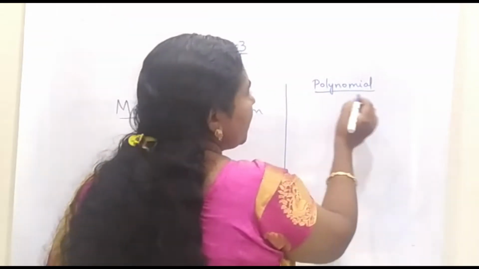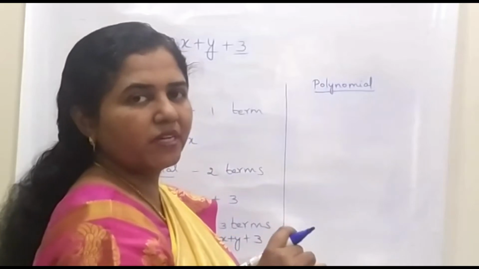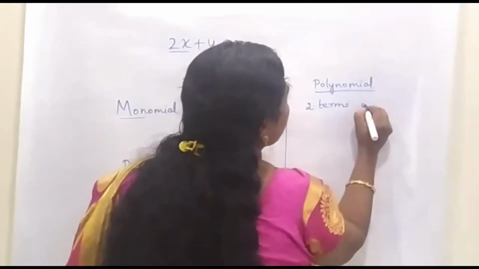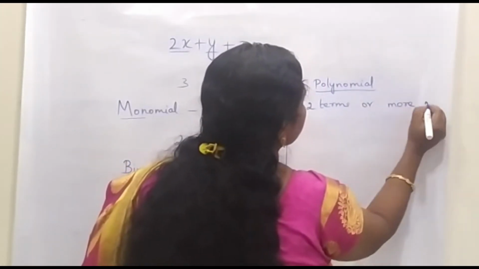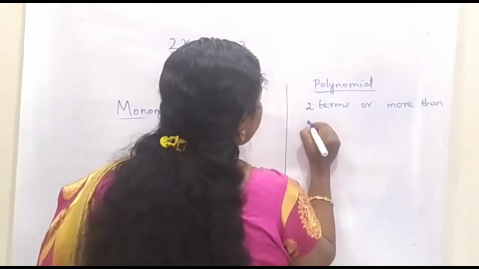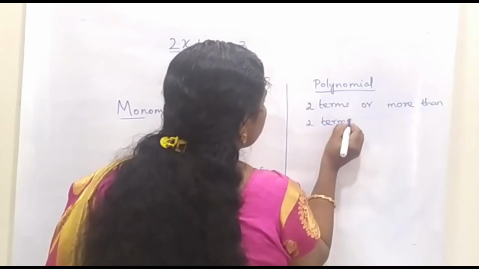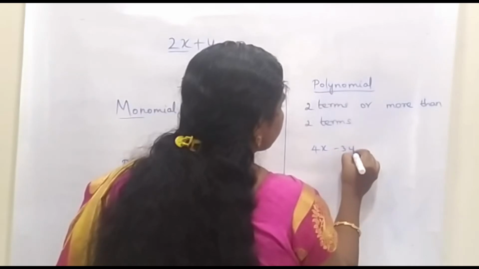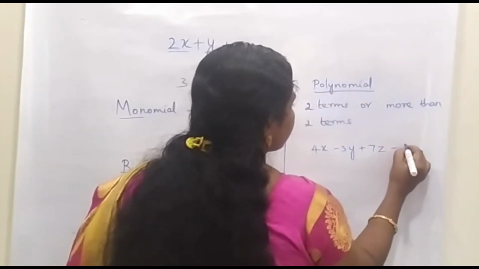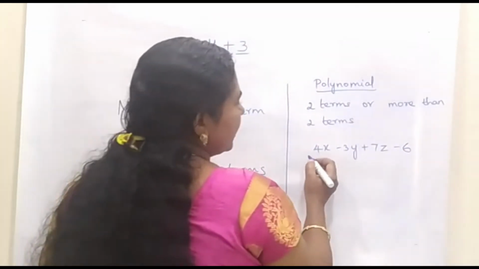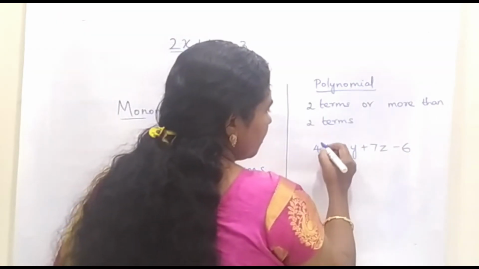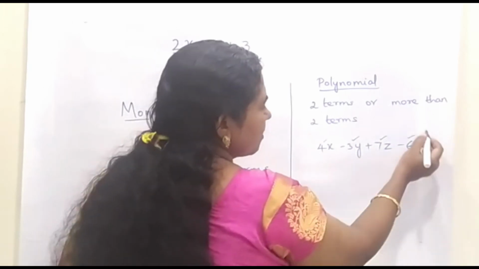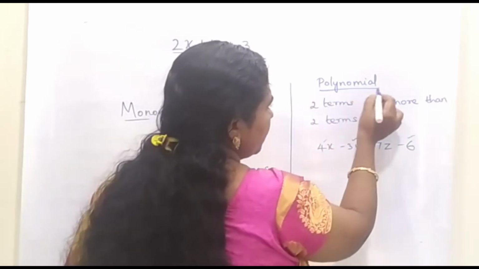A polynomial is an algebraic expression that has two terms or more than two terms. For example, in this algebraic expression there are 4 terms. So, we can call this algebraic expression a polynomial.